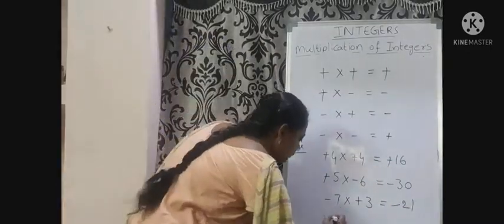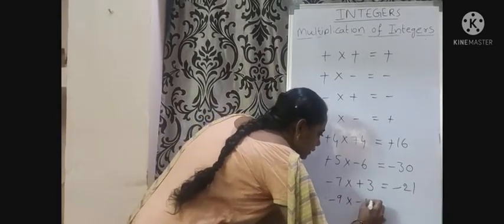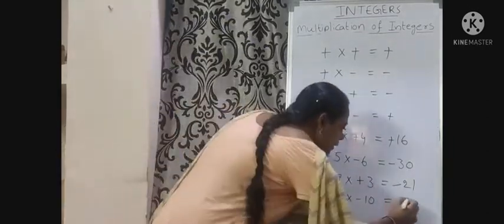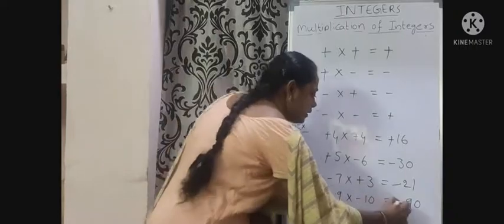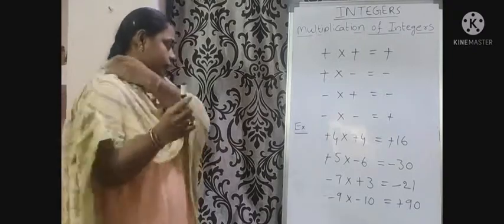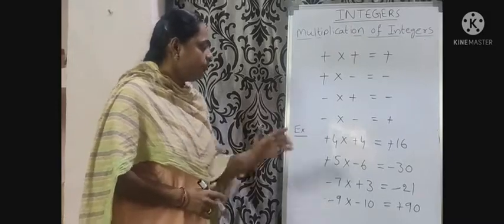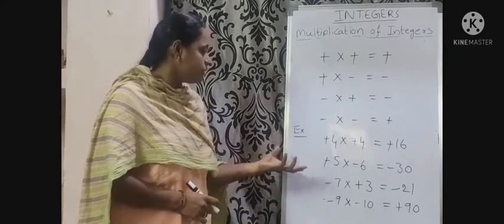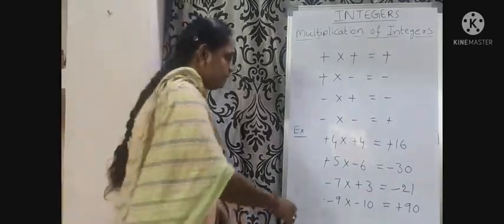Next example. Minus 9 into minus 10, that equals to. Here, 9 into 10, 90. Minus into minus, plus. From this, when we multiply integers having same signs, we get a positive integer. The product of integers having different signs gives a negative integer. Okay, students?